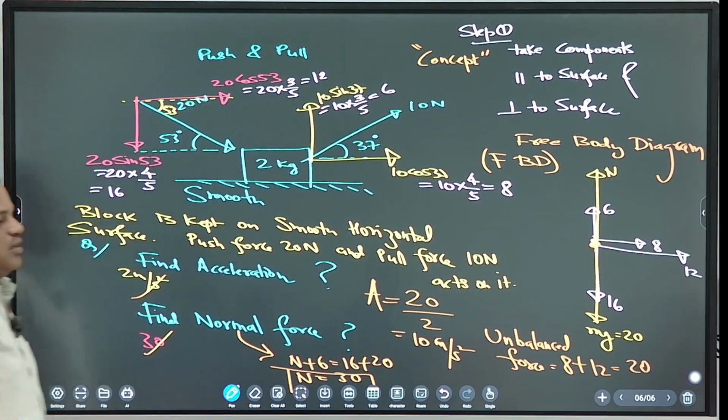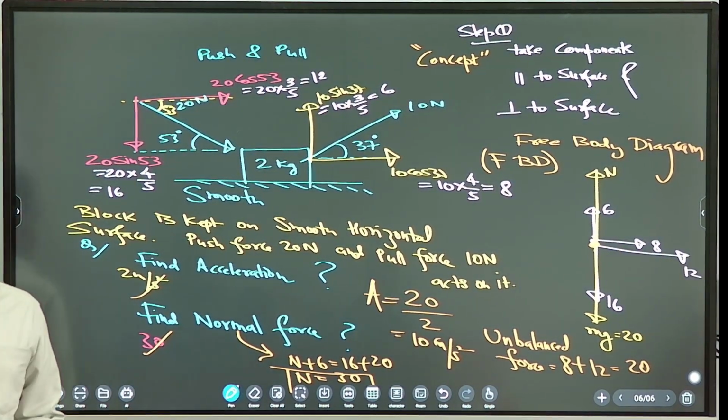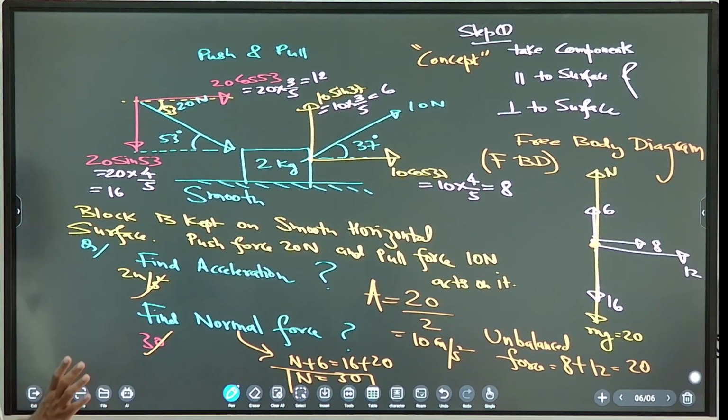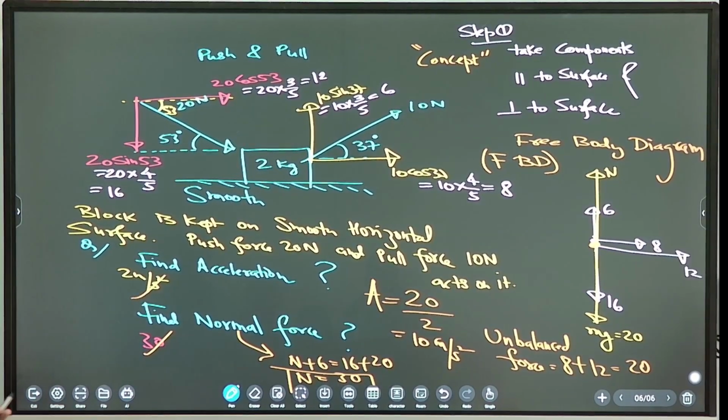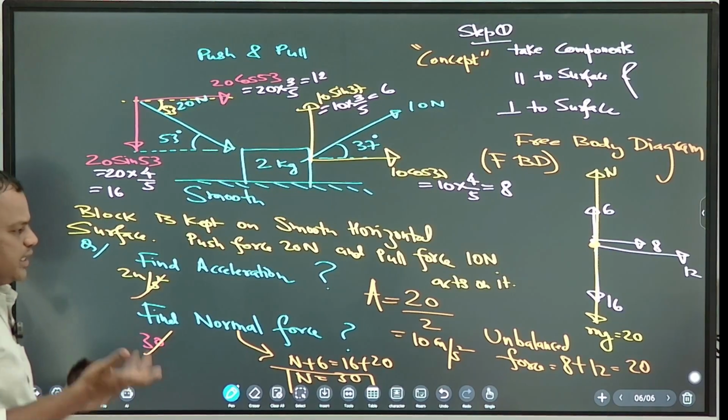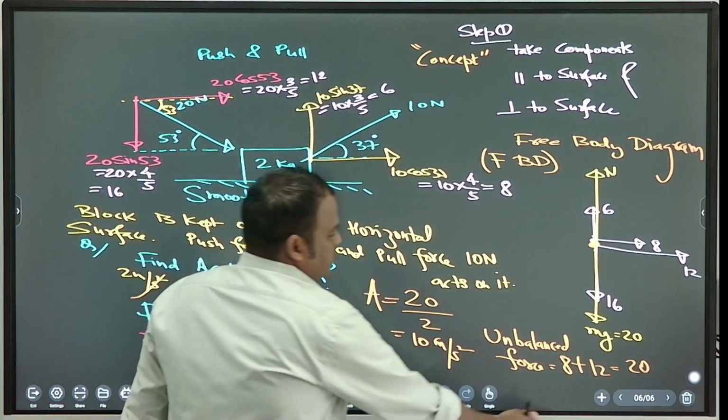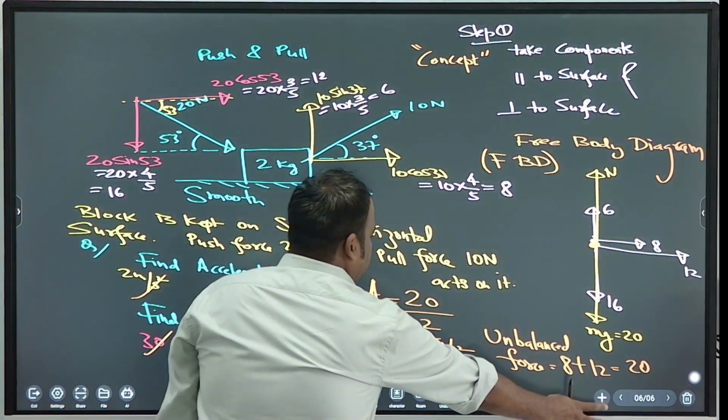Next, we are studying unbalanced force. Unbalanced force causes acceleration, right? Let's do inclined plane now. So the next topic, you write down: smooth inclined plane.